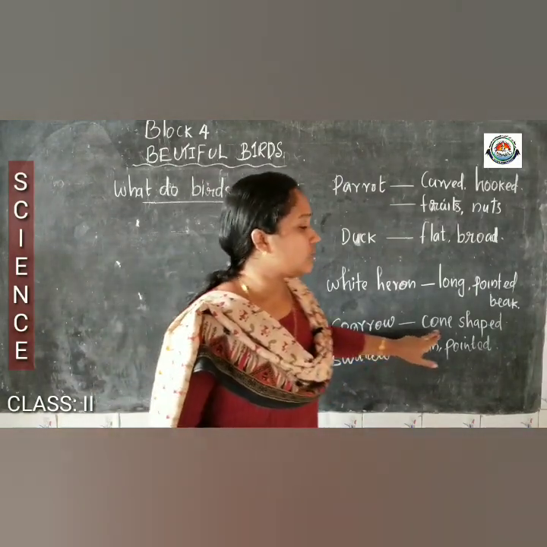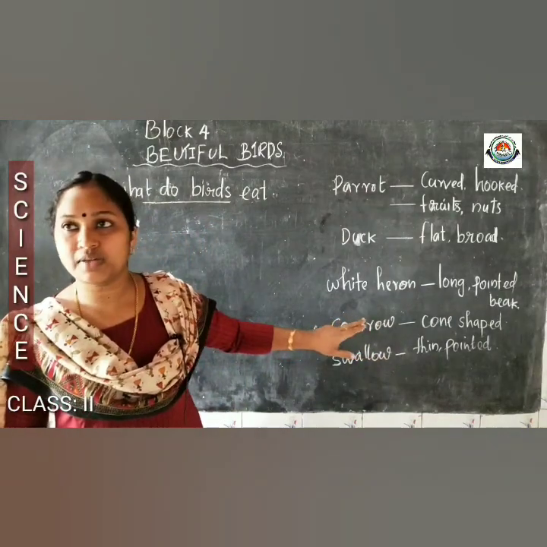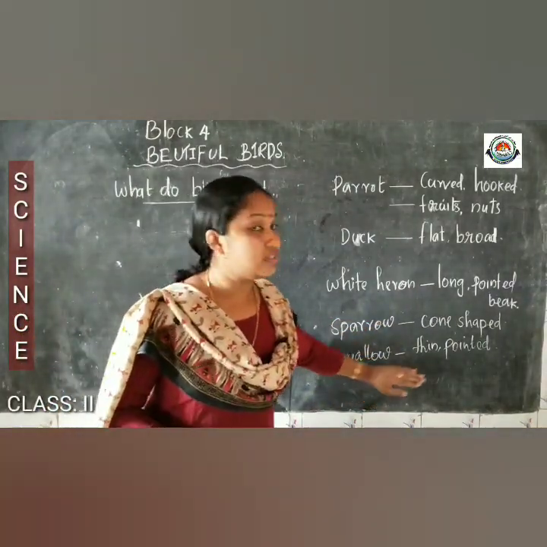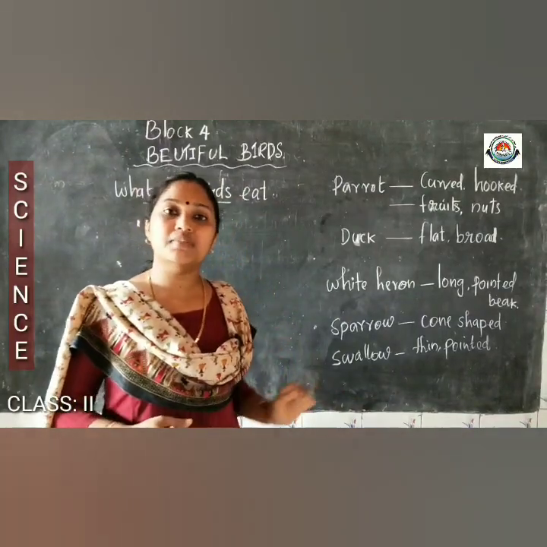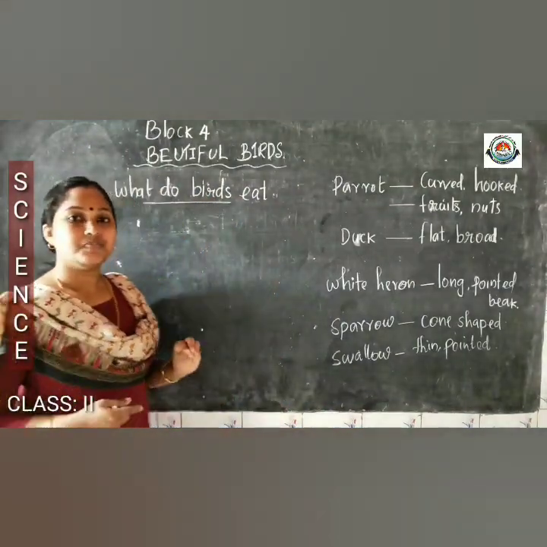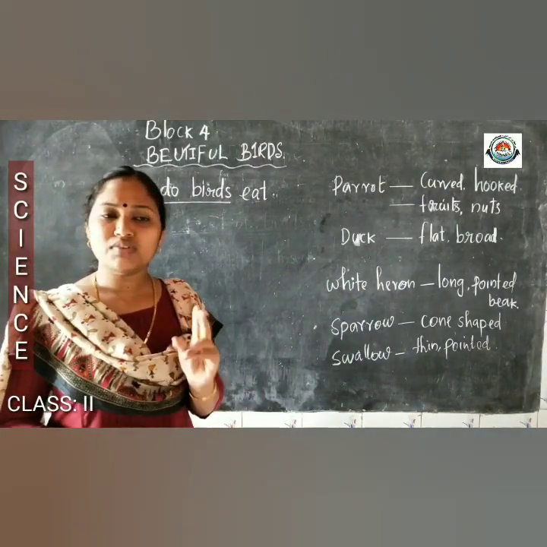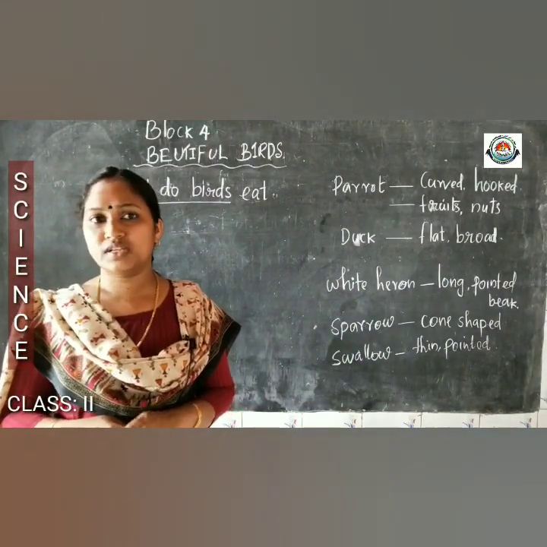Then sparrow has a cone shaped beak. What was the food of sparrow? Small seeds. Then swallow bird has a thin and pointed beak which helps them to eat insects.